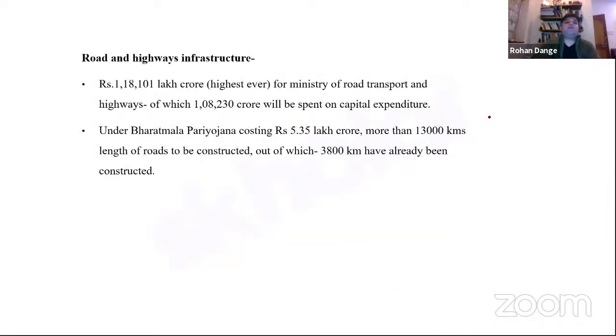Now, roads and highway infrastructure. Roads and highway infrastructure is also very important because it fosters people to people contacts, right? It also, on both sides of the highway, creates a viable economic ecosystem which gives purposeful and meaningful and gainful employment to people, right? We have seen that in the case of Yamuna Expressway. We have seen that in the case of the Western Expressway between Mumbai and Pune. And we are set to now witness the same thing across the country, right?